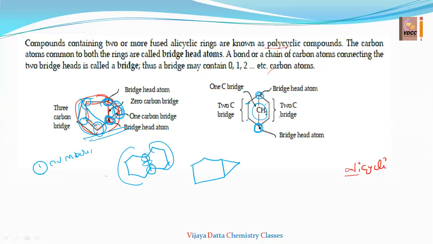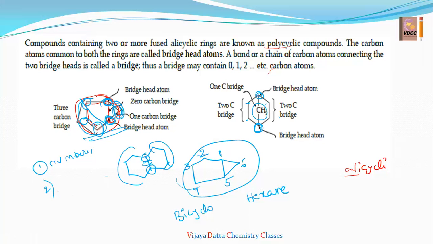Towards the longer bridge. Here three more carbon atoms are there, and here only one carbon atom is there. So it is the long bridge, and I will move towards this side. First the bridgehead, then 2, 3, 4, 5, then 6. So 6 carbons is called hexane. It is a hexane, but it is a combining of two compounds, right? So you have to write the suffix hexane and the prefix is bicyclo because it is a bicyclo compound. First one is the numbering.